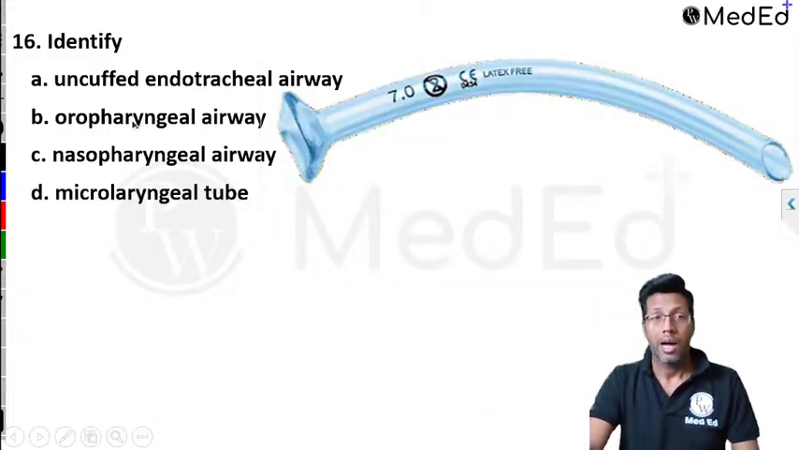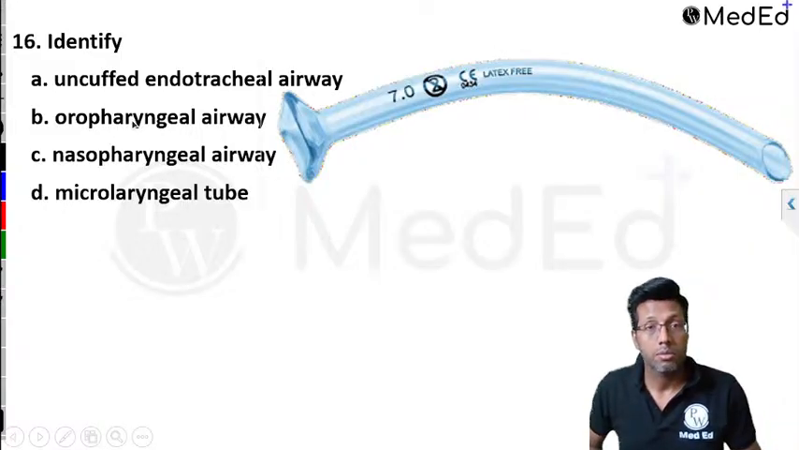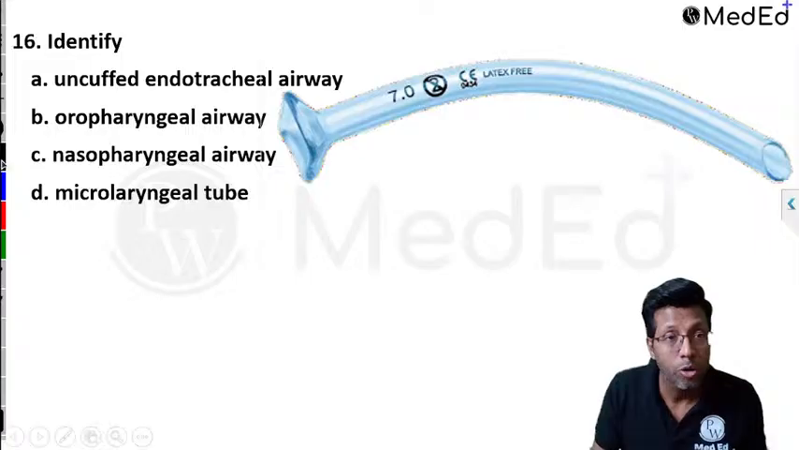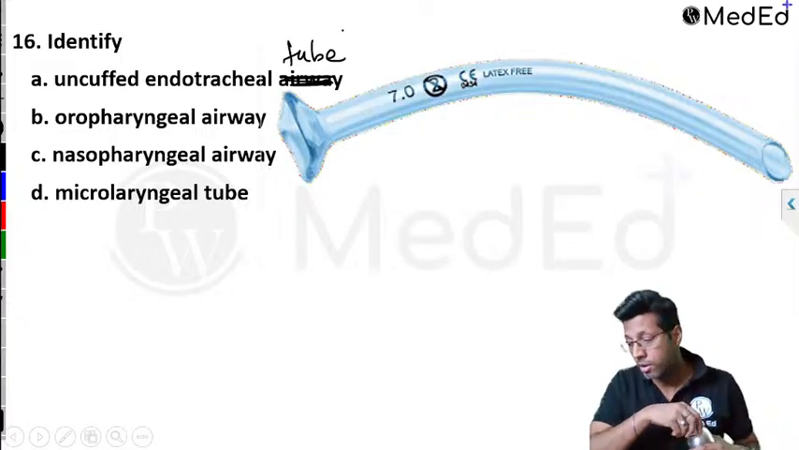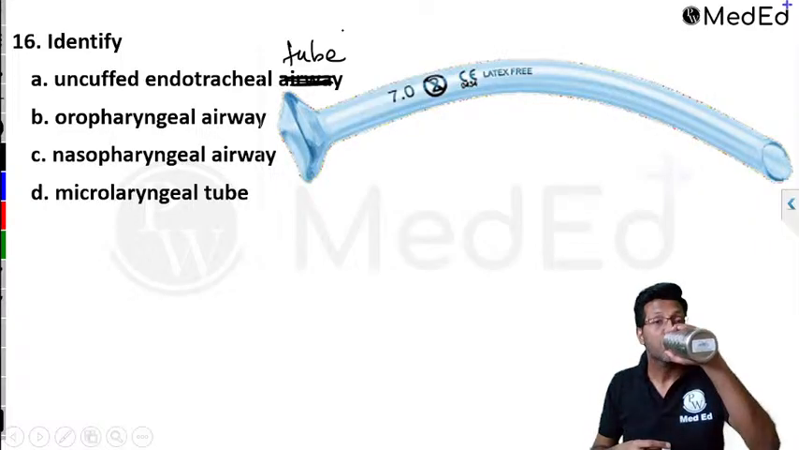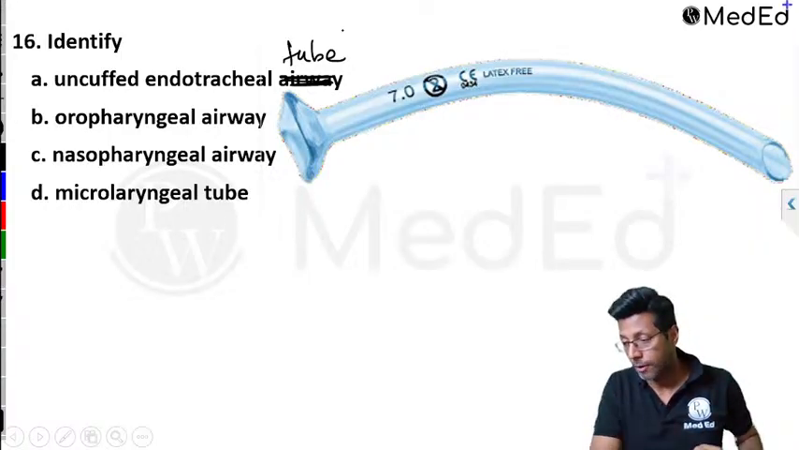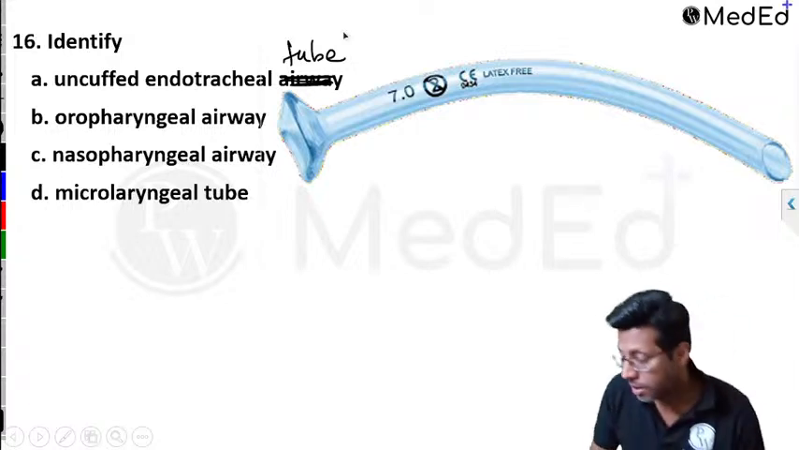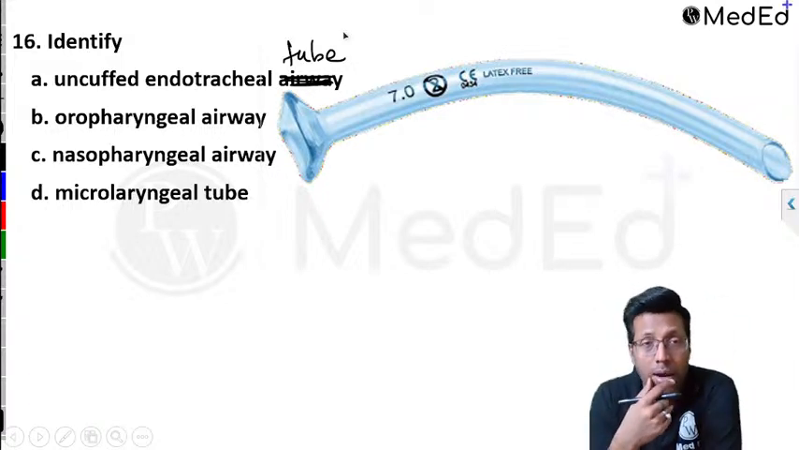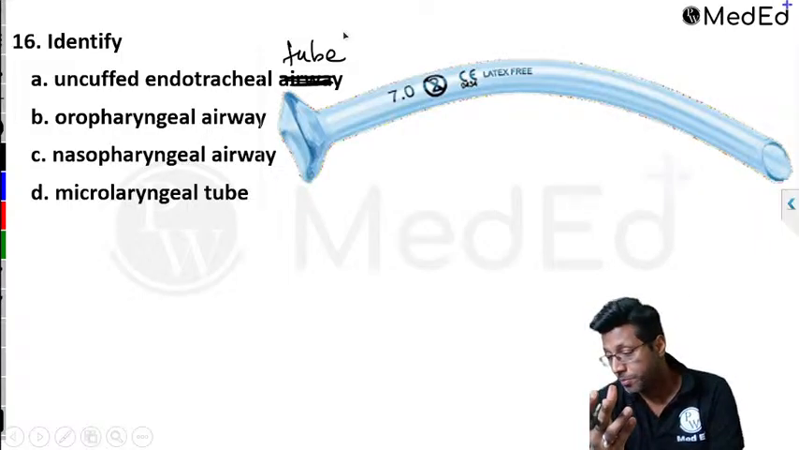Next, identify uncuffed endotracheal. There was a point, I had to write uncuffed endotracheal tube, it changed, sorry. Uncuffed endotracheal tube, oropharyngeal airway, nasopharyngeal airway, microlaryngeal tube. Yes. Uncuffed endotracheal tube, oropharyngeal airway, nasopharyngeal airway, or a microlaryngeal tube.